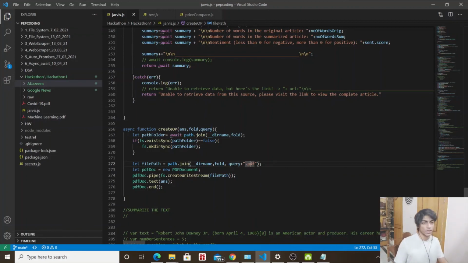PDF. Then we use the PDF kit to simply write the functions. The answer variable is what we passed on from the earlier function, if you remember. And then we simply create it, store it, and end the process right here. And that's the summary of what I've done to accomplish this code so far.